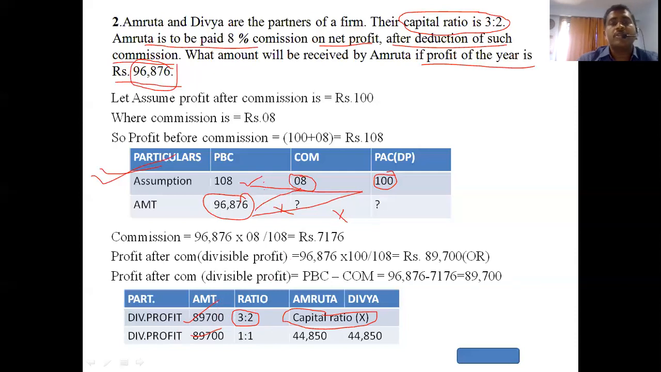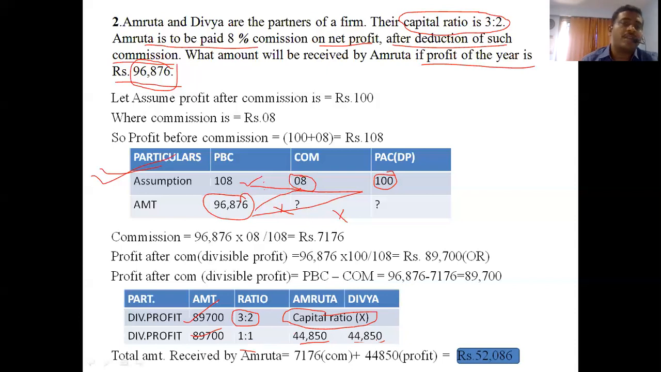Clear? The capital ratio is only given to confuse us. If the capital is mentioned, then we have some requirement of it. Otherwise, it is not required. So now the divisible profit, nothing is mentioned, so we have to take 1:1. So 44,850 each. After that, the total amount received by Amruta, commission also 7,176, as well as profit, we get a total of 52,086 received by Amruta. Clear?